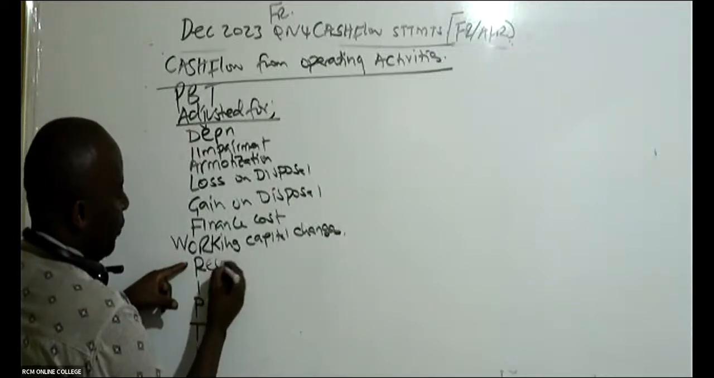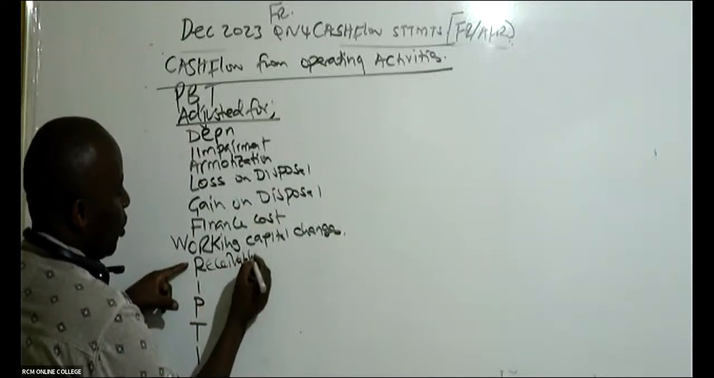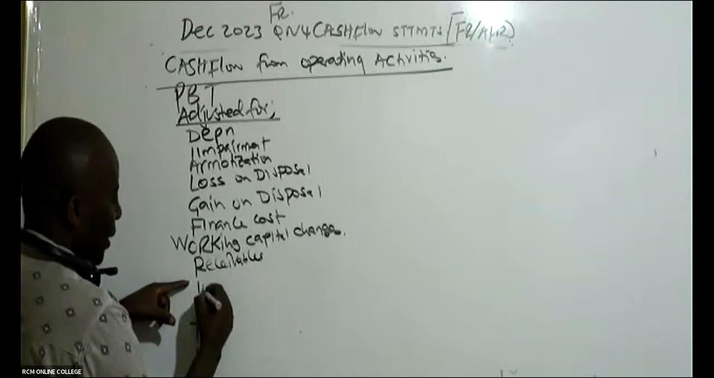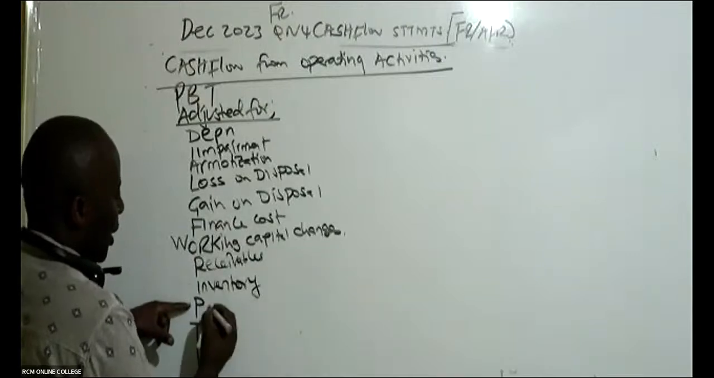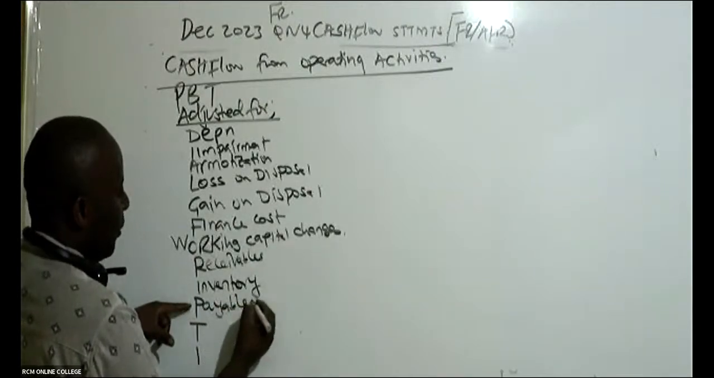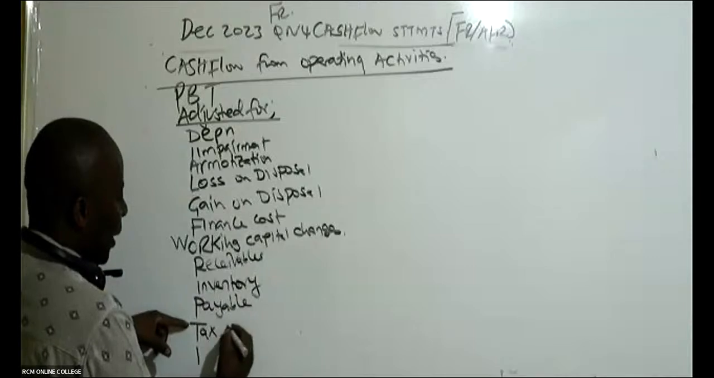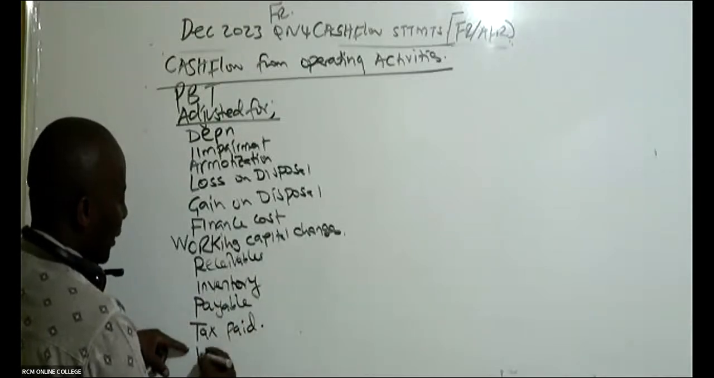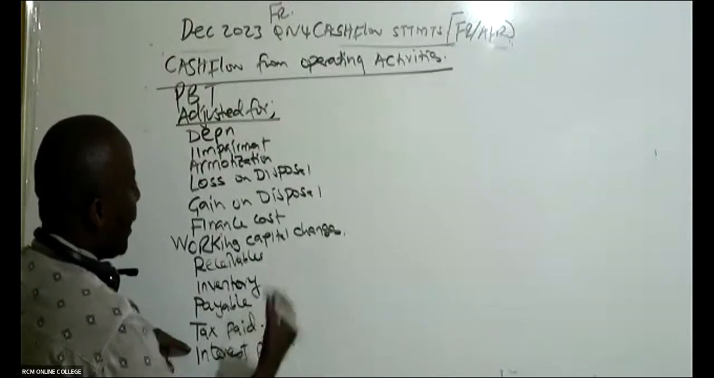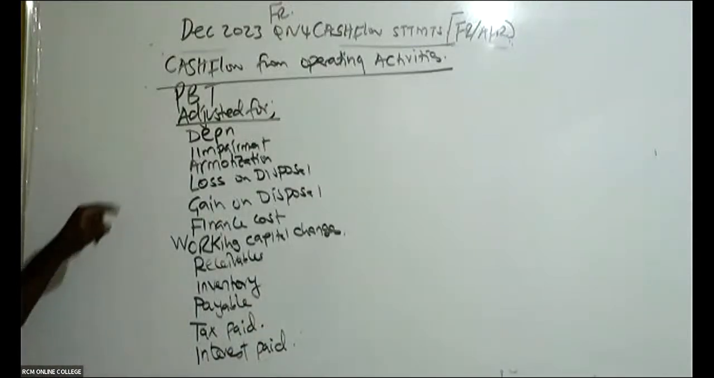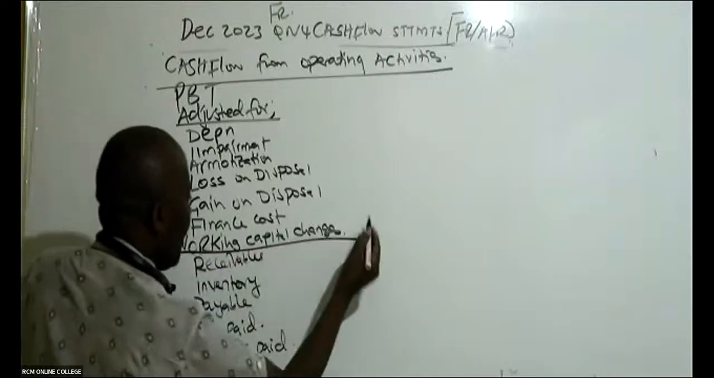So we have here receivables. Under working capital, we have what we call receivables. We have in this case here inventory. We have here payables. We have here tax paid. And then we have what we call interest paid. Once you are able to write up to here, this should be a title.